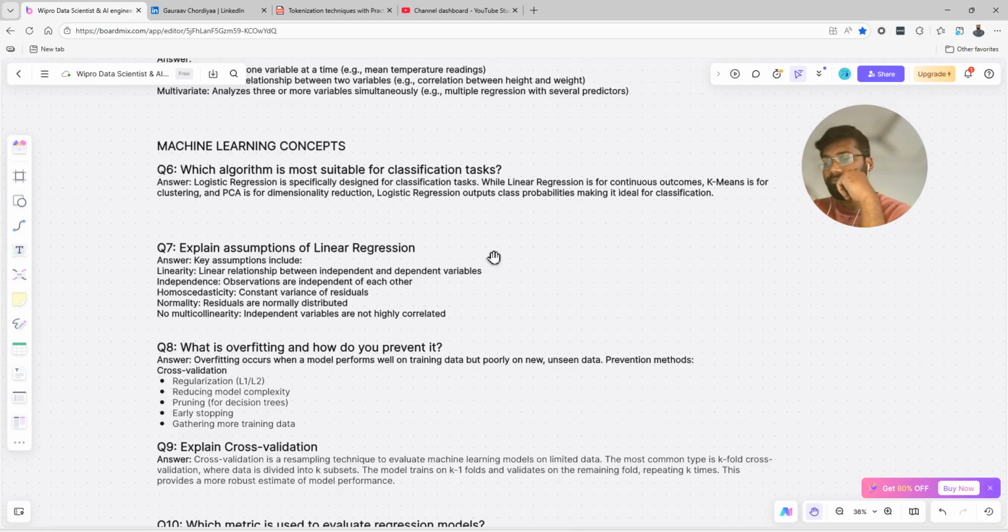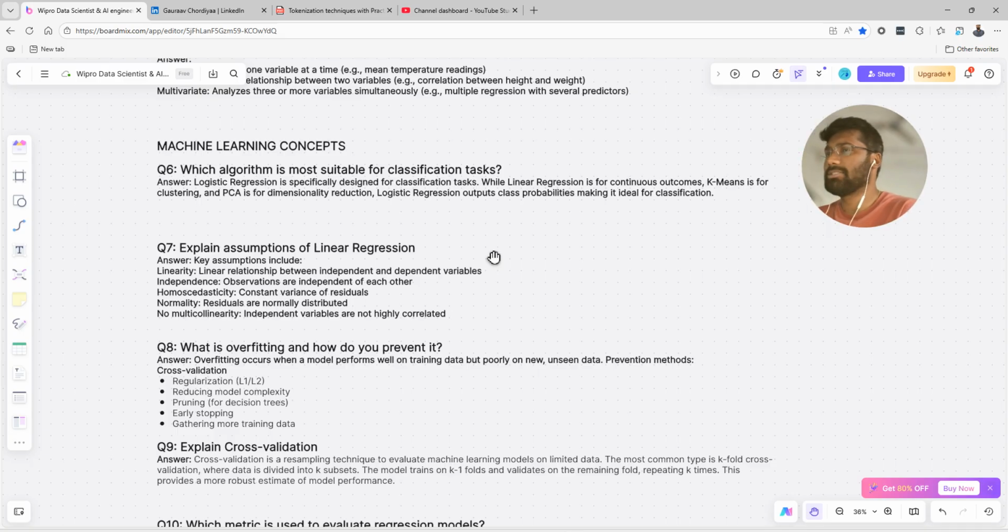He doesn't want to know which algorithm is best or suitable. He wants to know how deep your knowledge is, what problem statement you have solved, and what model you used in your classification problem. So he wants to know that.